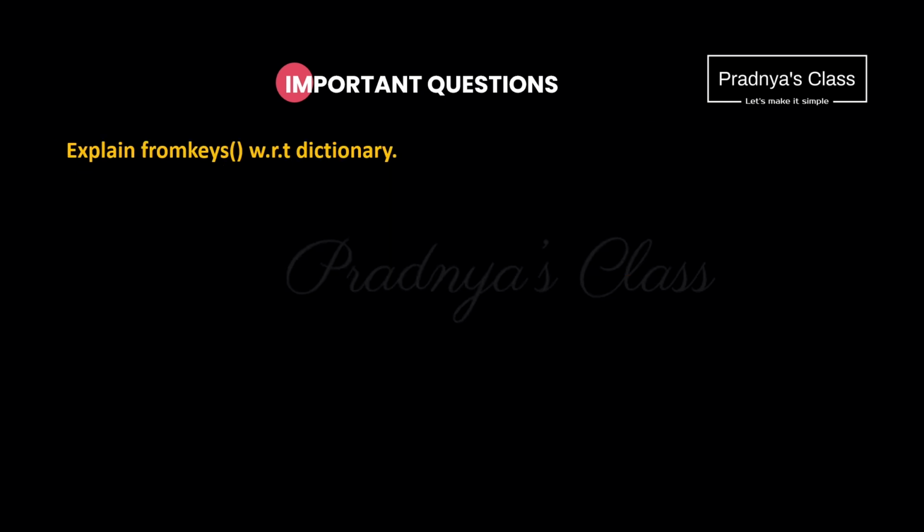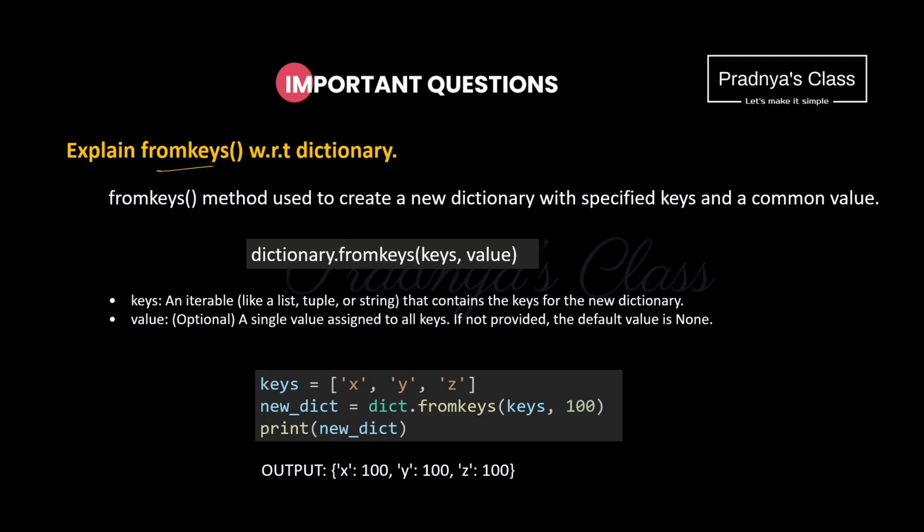Alright, now there is one more category of questions you may get in the exam, that is of theory type. This is just for your reference. You may get a question based on any method. Here we need to explain the fromkeys method. So how will you write the answer for this? First you will write the usage of the method, then the syntax and then one example.